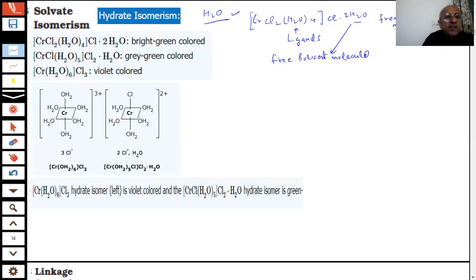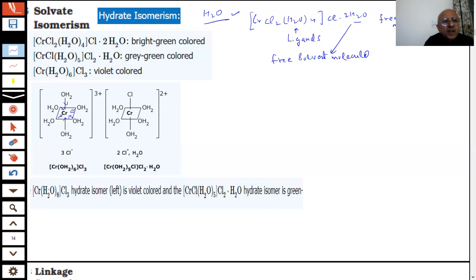And here we have shown you the structure of these so that they become more clear. This is Cr with six water molecules bonded with the chromium. This was found to be violet in color.